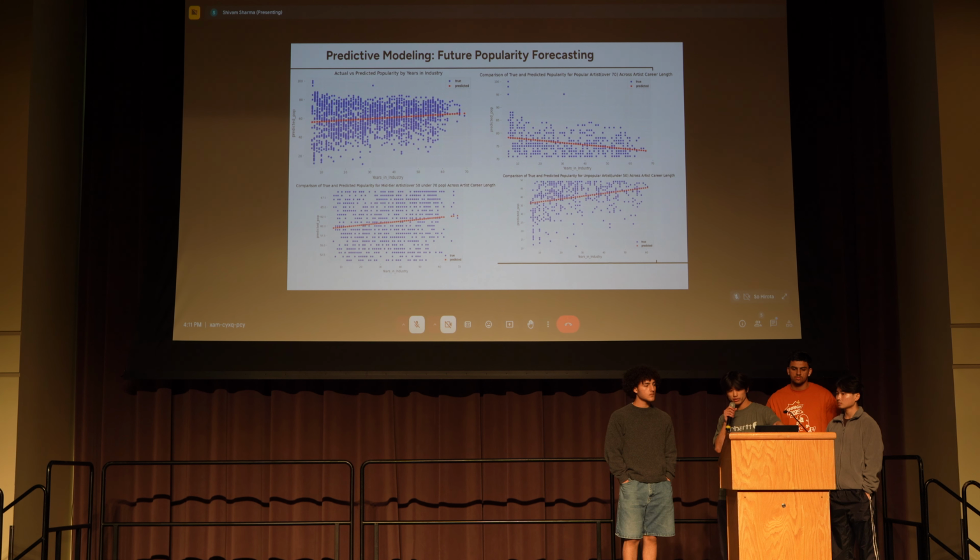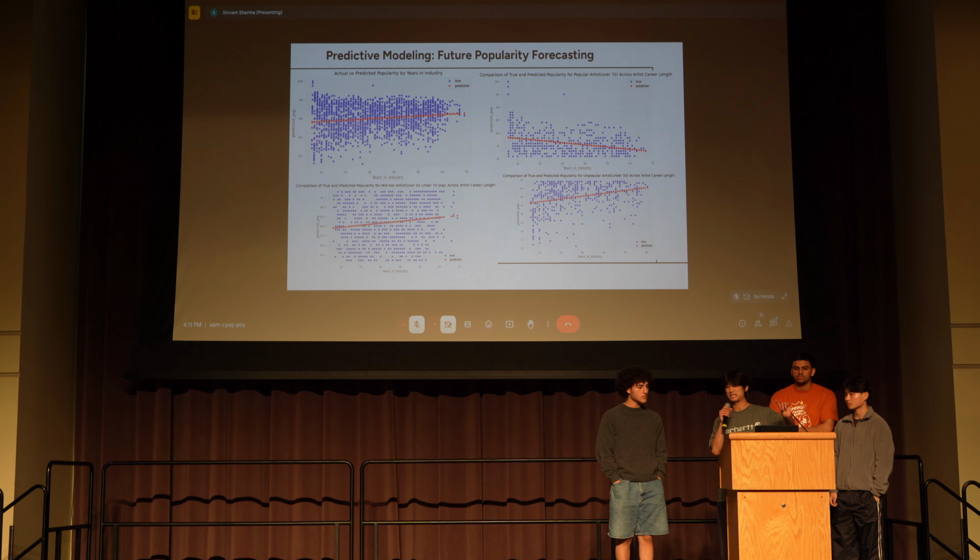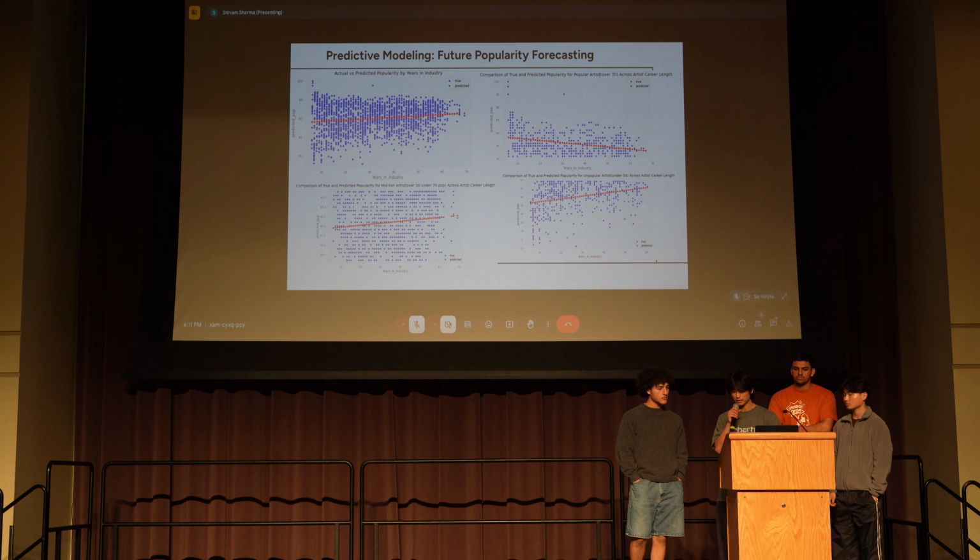You can see generally across all artists, they have a slight increase over the years. Very popular artists like Taylor Swift will have a general decrease in popularity over a set amount of years. Mid-tier artists that are around the 50 to 70% popularity have a slight increase, and more underground artists have a bigger increase in popularity.